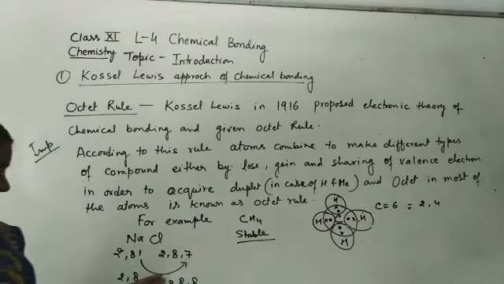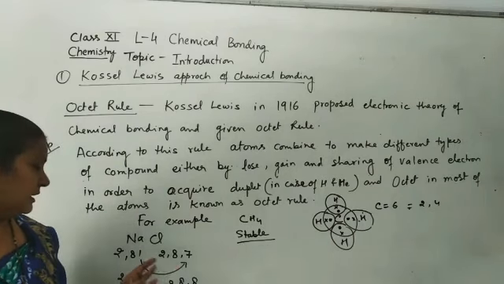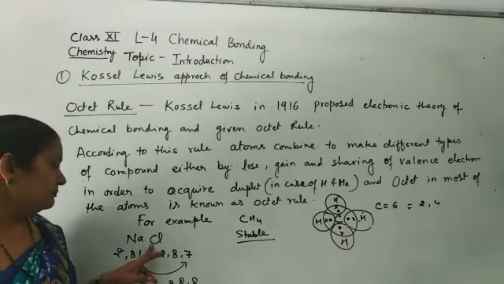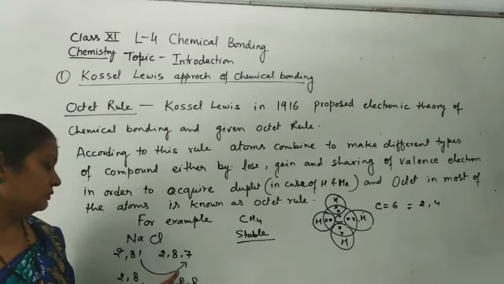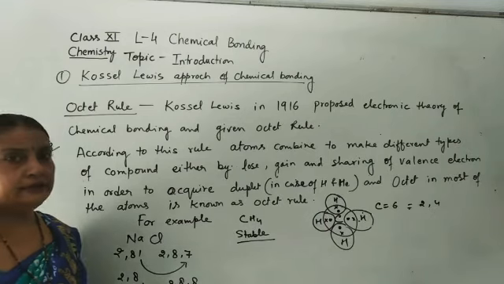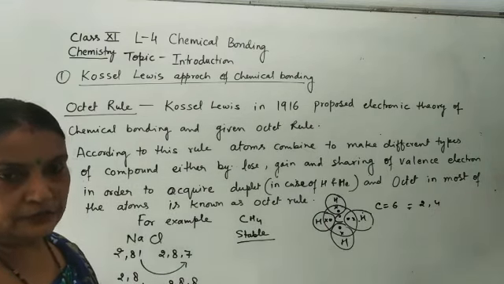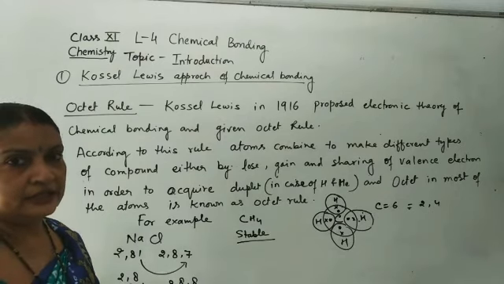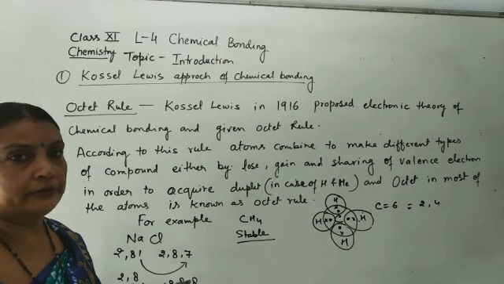So by losing 1 electron, sodium becomes Na plus, and by gaining 1 electron, chlorine becomes Cl minus. Both become cation and anion, and there is an attractive force between these ions, which is called the electrostatic force of attraction. There is an electrovalent or ionic bond between them.